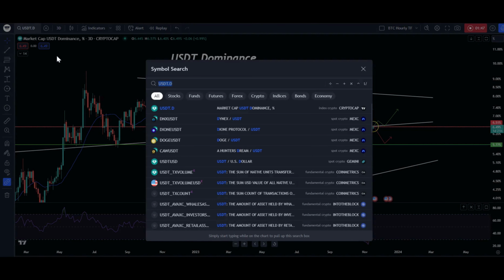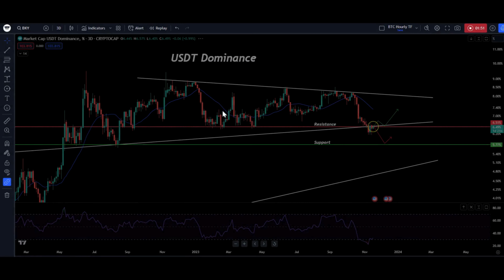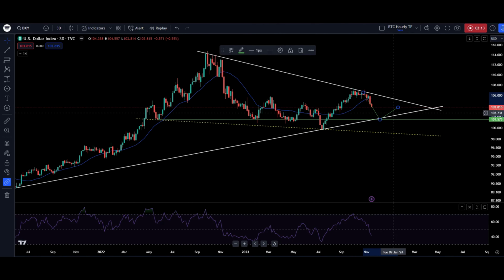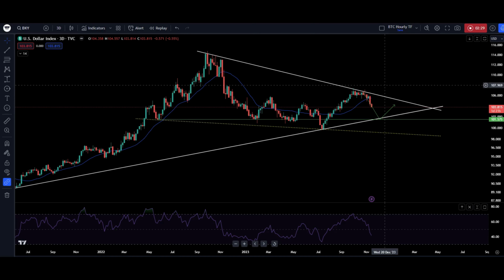Comparing this chart with the DXY, the US dollar index, let's see what it has to show. You can see that the DXY has been rejecting until now. There is no sign of a positive move coming in. It is still rejecting. It is also the 3-day time frame, and you can see that rejection is taking place. So if the DXY rejects, the rejection might go all the way to 101.5 US dollars. That's the expectation that I'm keeping, which means Bitcoin and the other major altcoins have some positivity to move ahead, and this is the expectation that I'm keeping right now.